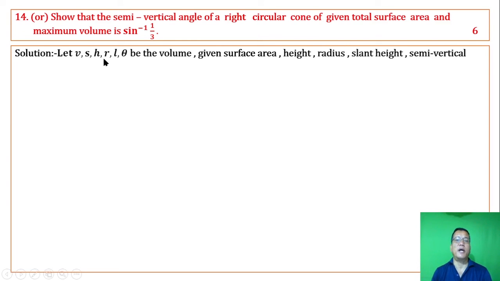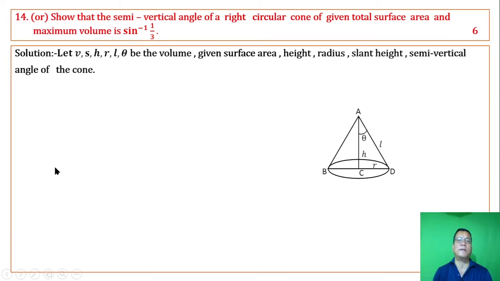Let V, S, H, R, L, theta be the volume, given surface area, height, radius, slant height, and semi-vertical angle of the cone, as in this picture. Then given surface area, the circular base area is pi r square, lateral surface area is pi r l. Aduga pole ki volume di 1 by 3 pi r square h.